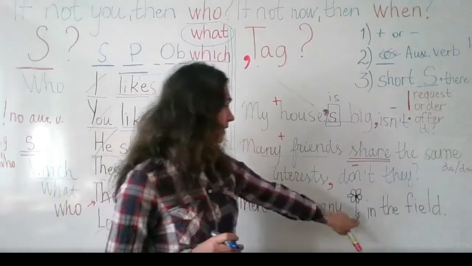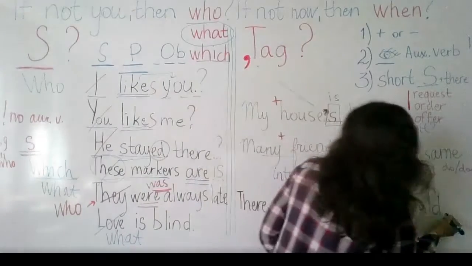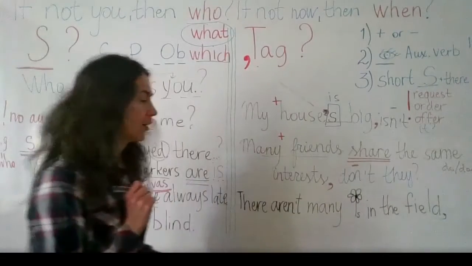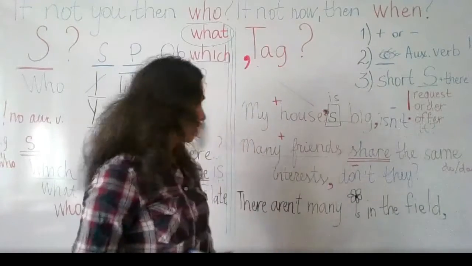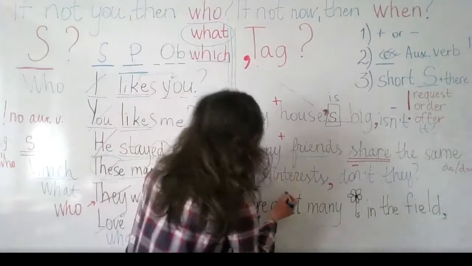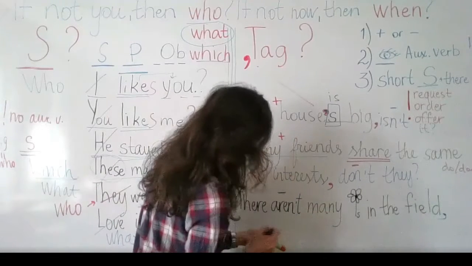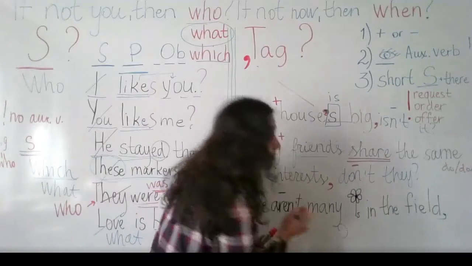Then we have the last one. There aren't many flowers in the field. We have a comma here. Tell me, is it a positive or negative for step number one? There aren't many flowers in the field. Negative. So here I mark it as positive. So this part will be a positive part.